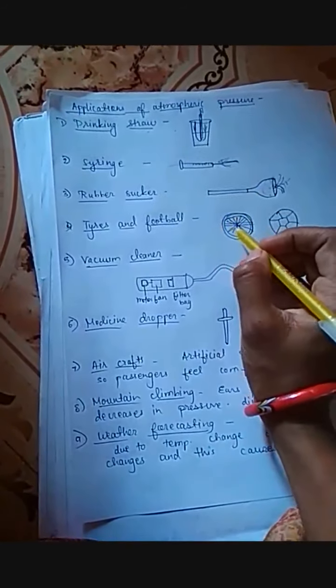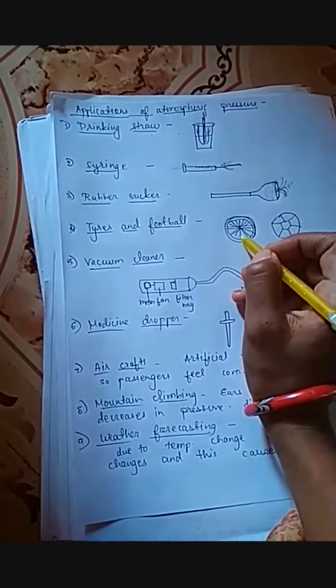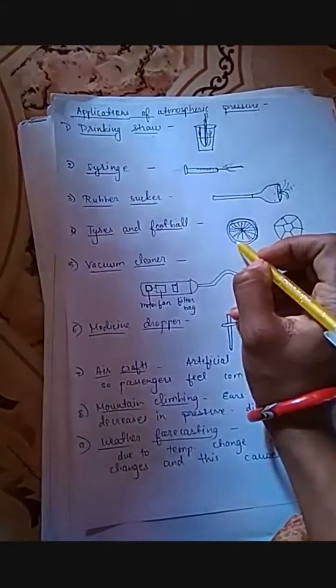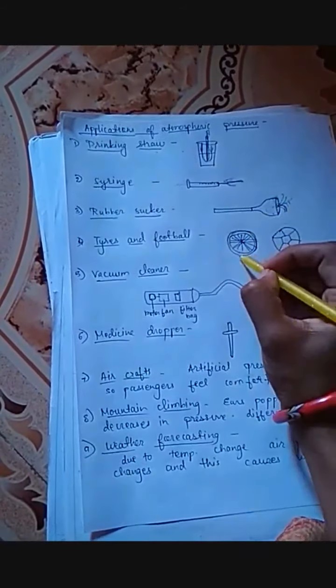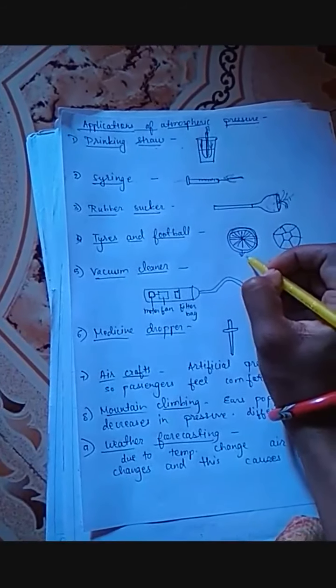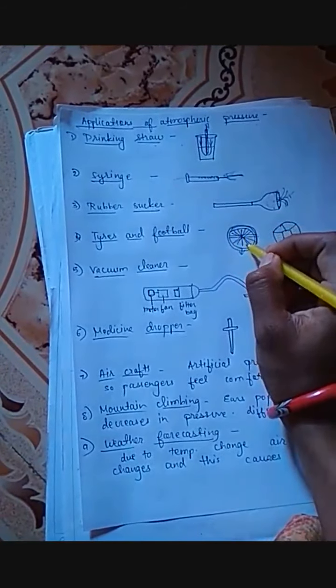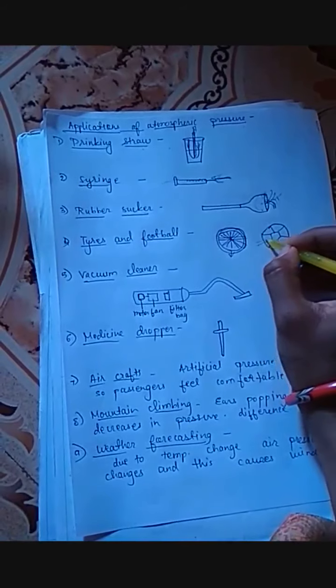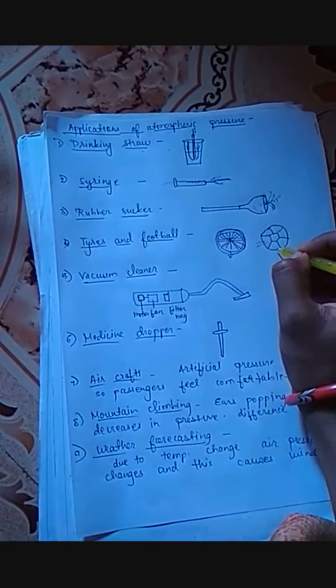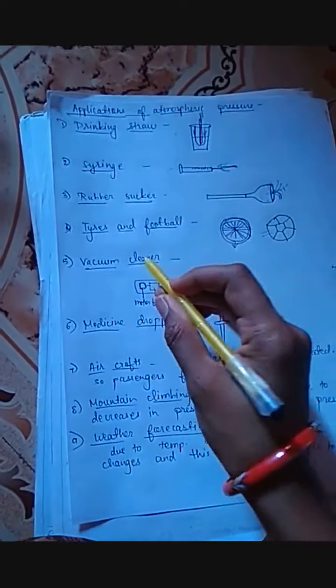Tire and football. You all have seen that in bicycles or vehicles, you fill air into the tire. When you fill the air, it does not squeeze. The air inside exerts pressure outward, and therefore the tires are able to balance the pressure exerted by the cycle or the person driving the bicycle or vehicle. So this pressure is balanced by the air inside the tire. Even a football, when you fill air into it, takes the shape of a football and you are able to play football.